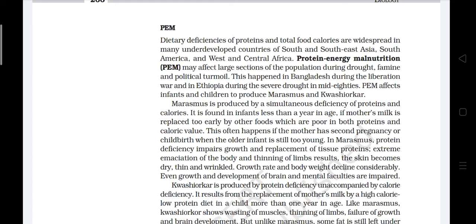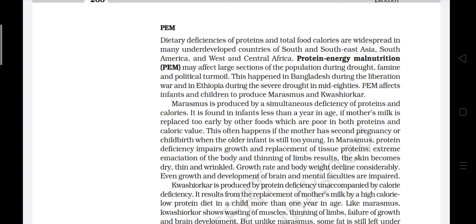Marasmus is produced by a simultaneous deficiency of protein and calories. It is found in infants less than a year in age. If mother's milk is replaced too early by other foods which are poor in both proteins and caloric value, this often happens if the mother has a second pregnancy when the other infant is still too young.